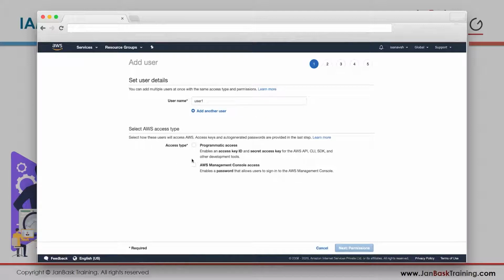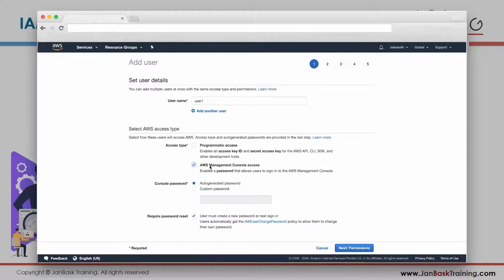Now the access type. There are two access types here. One is programmatic access and another one is AWS Management Console access. Now, what is the difference between these two? When you want a user to be able to see this console like you are doing, you want to give AWS Management Console access.